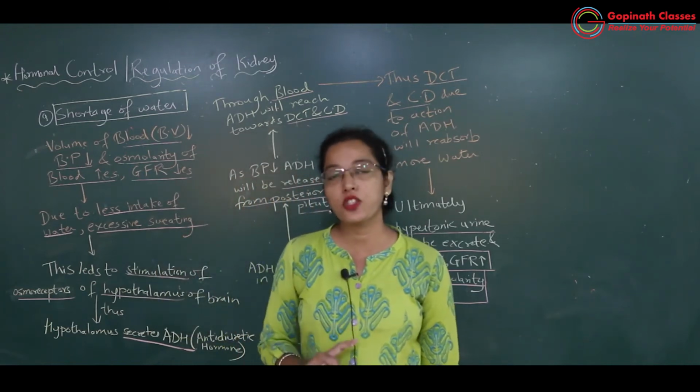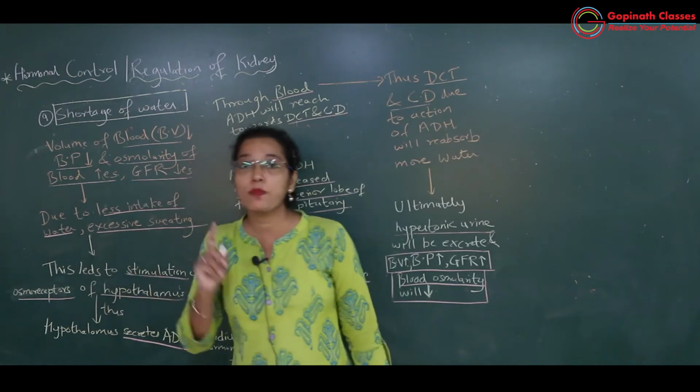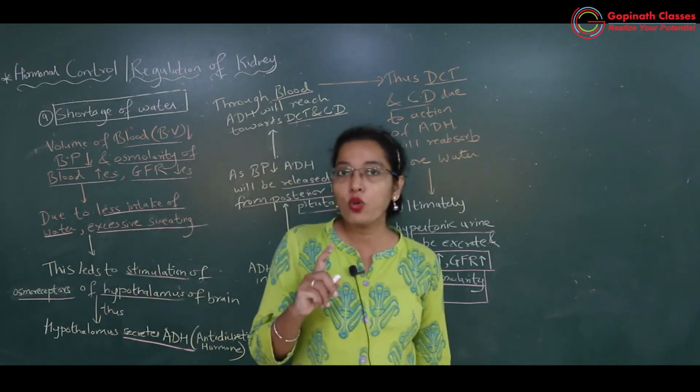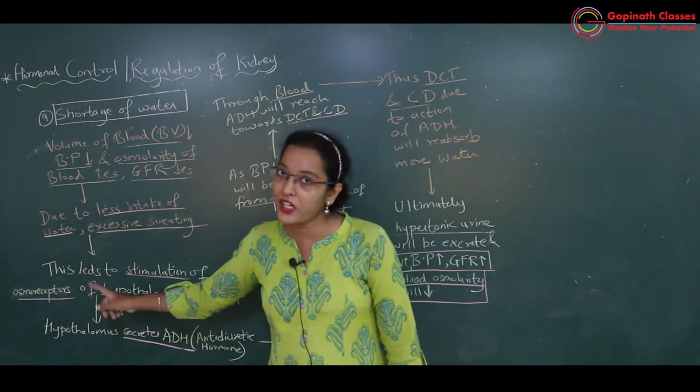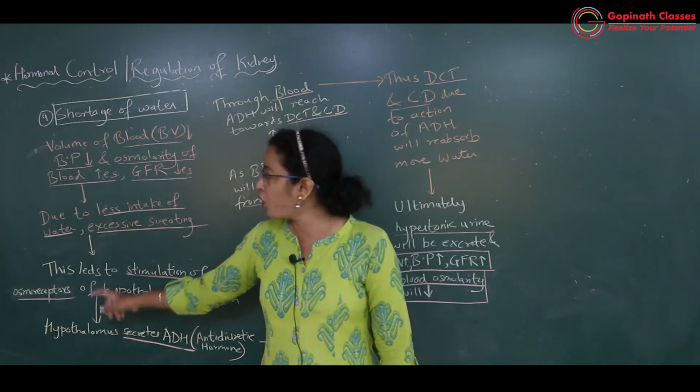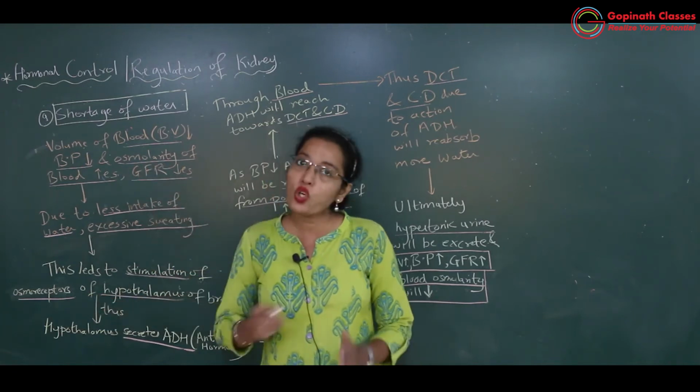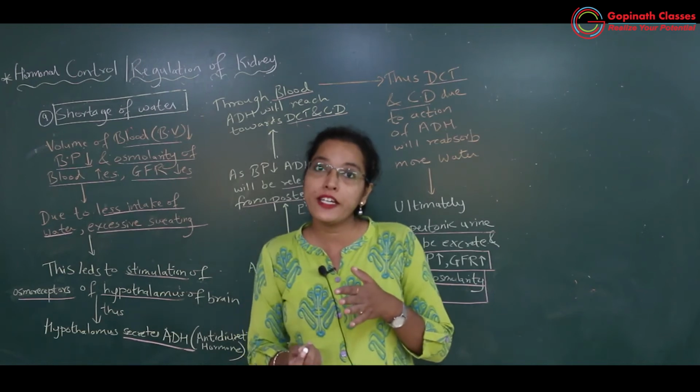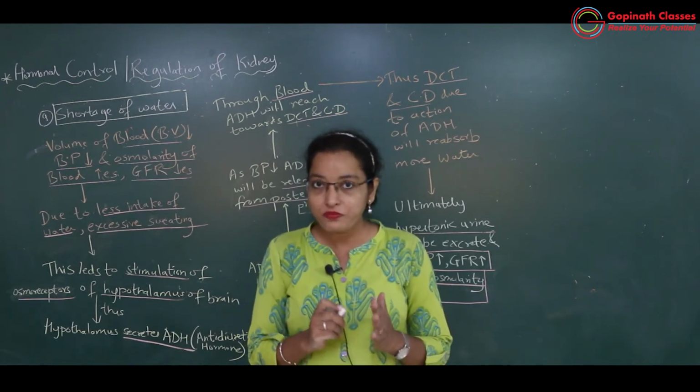Osmoreceptors. Name itself suggests they will detect the osmolarity of the blood. Osmolarity of the blood क्या हो गया है? Water कम है blood में, that means osmolarity of the blood has increased. So वो normal करने के लिए osmolarity decrease करना पड़ेगा थोड़ा बहुत.